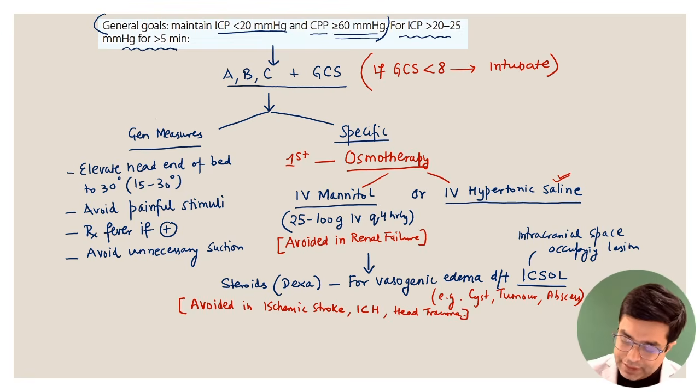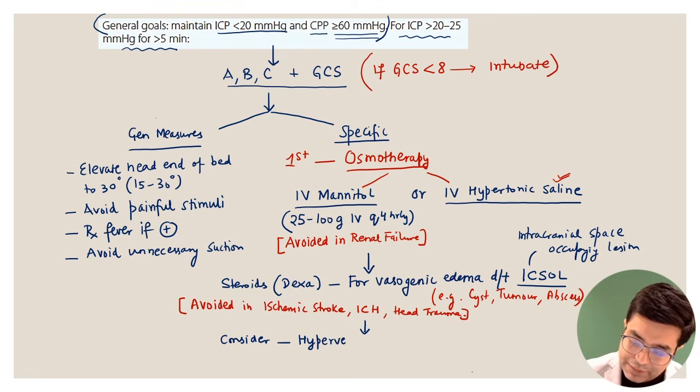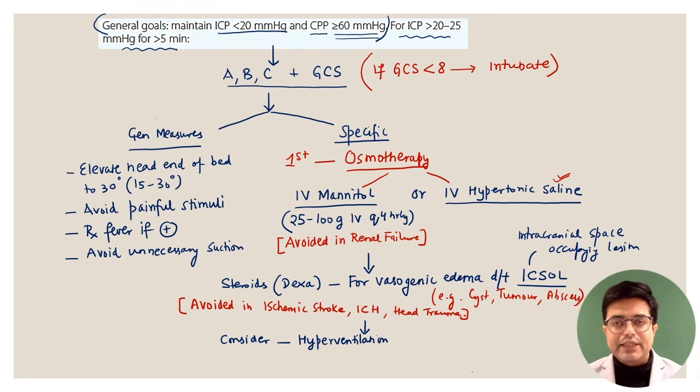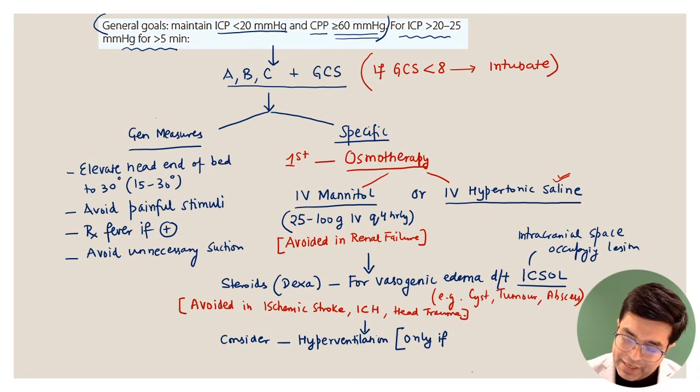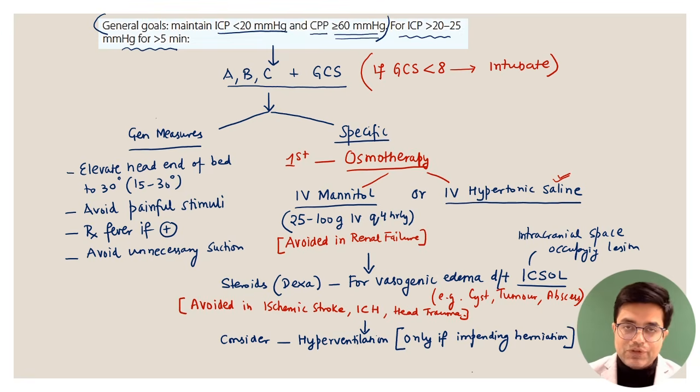And apart from that, you can consider hyperventilation. Hyperventilation will cause washing out of the carbon dioxide and it will reduce the intracranial pressure. But hyperventilation is a short term arrangement. It is used only if impending herniation is present. If you feel that unequal pupils are there, posturing is there, and the other agents are not being effective, then as a short-term measure you can go for hyperventilation. Otherwise, hyperventilation per se does not have a long-term effect.